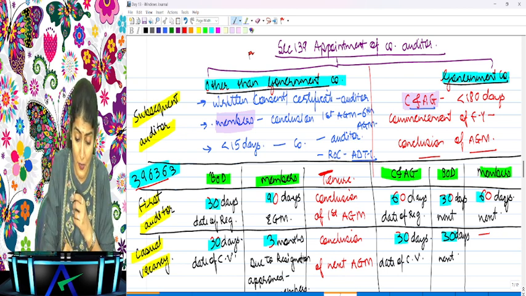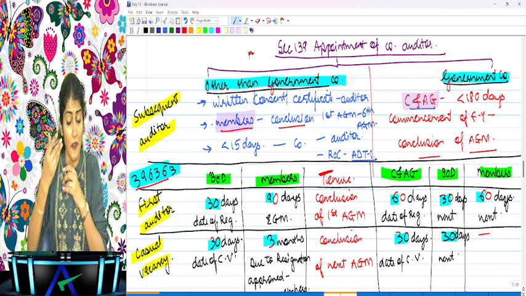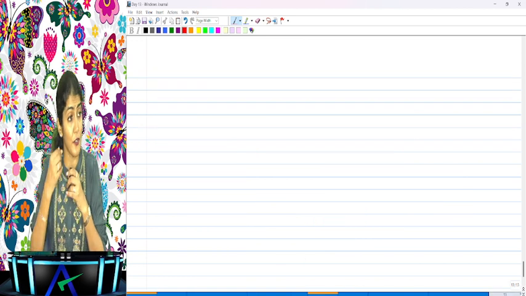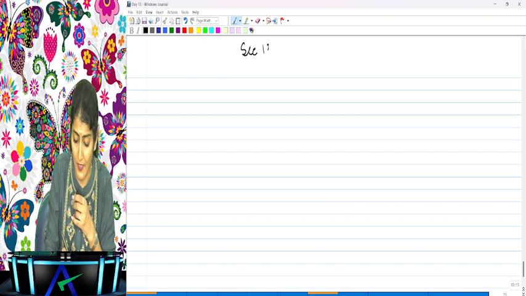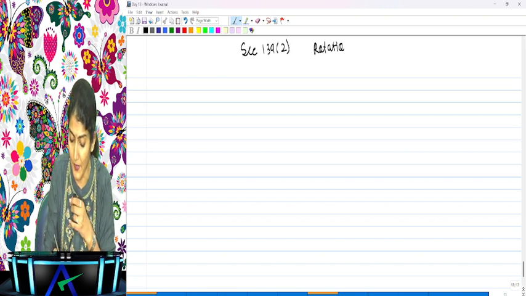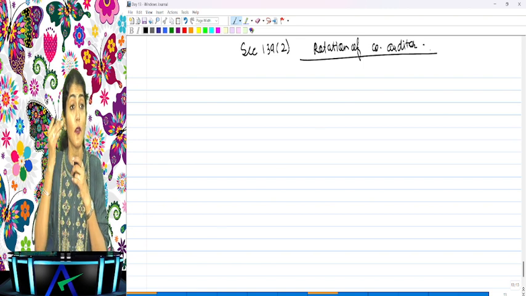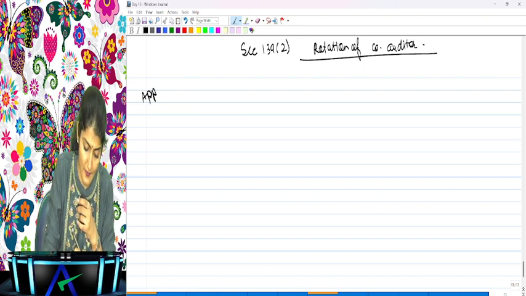The auditor shall be appointed by the members who shall hold office from the conclusion of the first AGM till the conclusion of the sixth AGM, and thereafter till the conclusion of every sixth AGM. So here we are talking about section 139 subsection 2, which is regarding the rotation of the company auditor. Right. So first, for 139 subsection 2, we need to study the applicability.